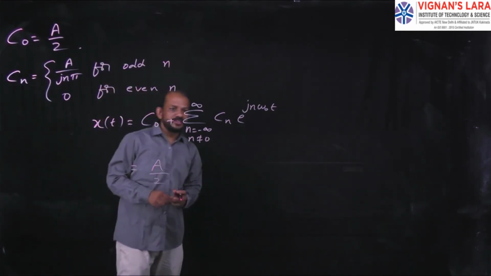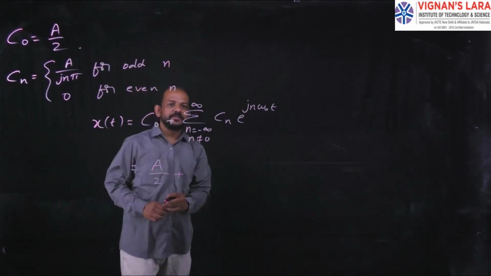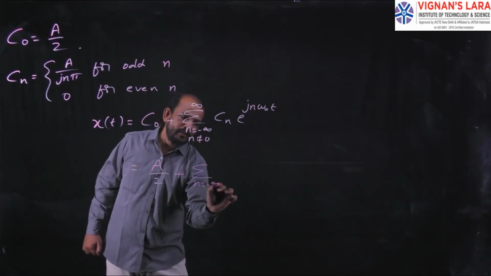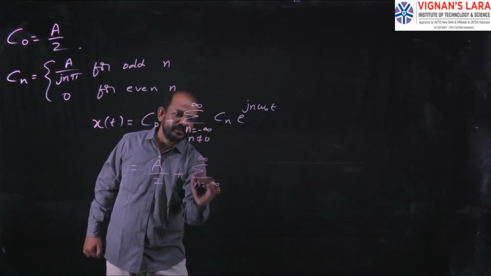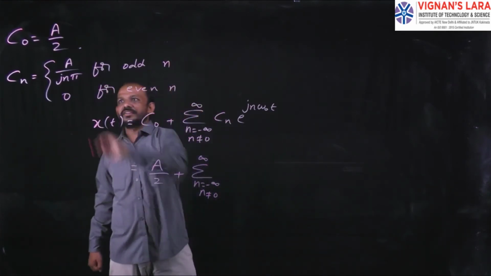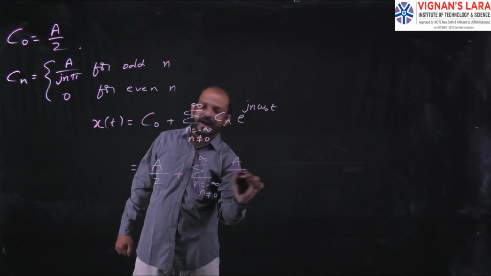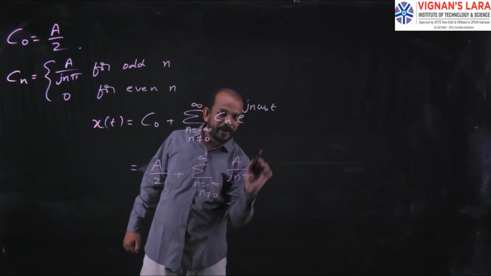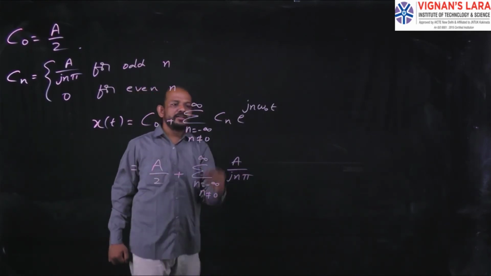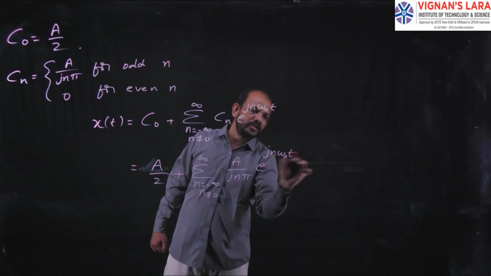So a by 2 plus summation n equal to minus infinity to plus infinity, where n not equal to 0, and the value of Cn is a by j n pi, for only odd n, into e^(j n omega naught t).